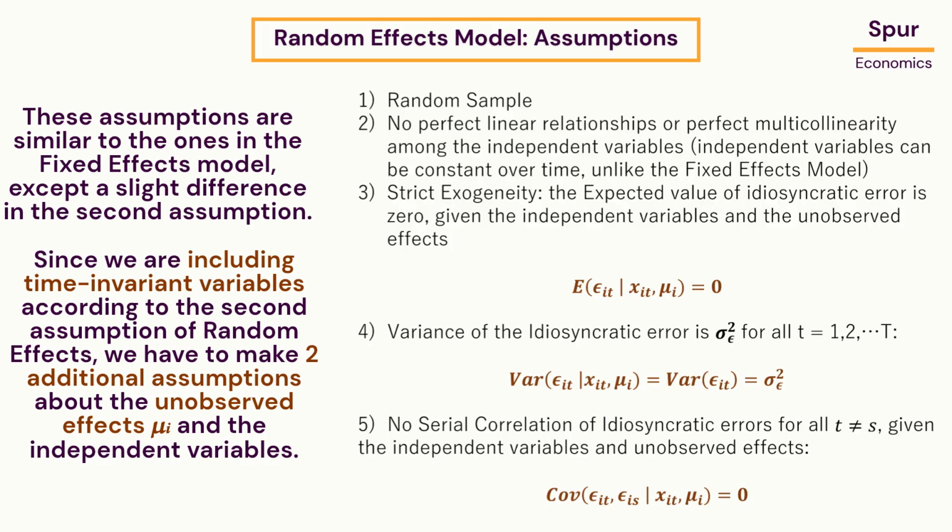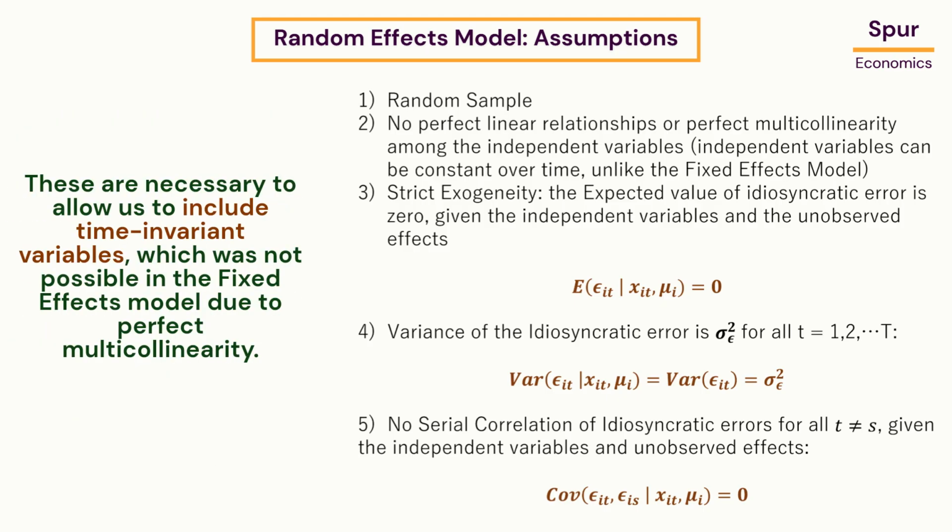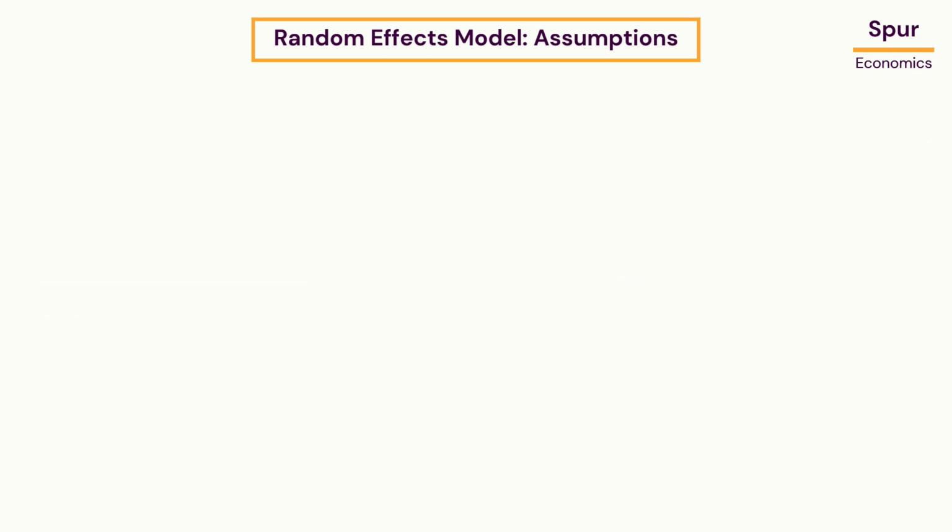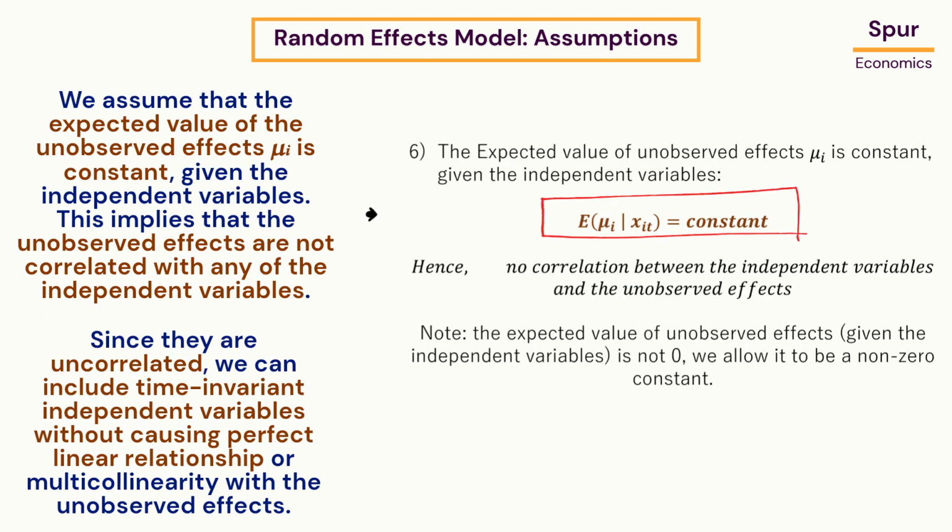Since we are including time-invariant variables according to the second assumption of random effects, we have to make 2 additional assumptions about the unobserved effects mu-i and the independent variables. These are necessary to allow us to include time-invariant variables, which was not possible in the fixed effects model due to perfect multicollinearity. We assume that the expected value of the unobserved effects is constant, given the independent variables.